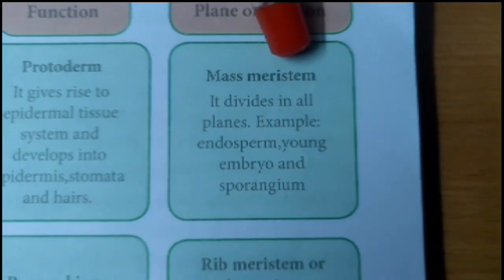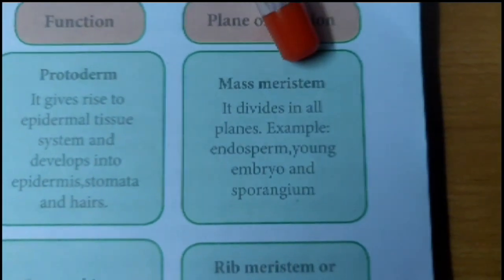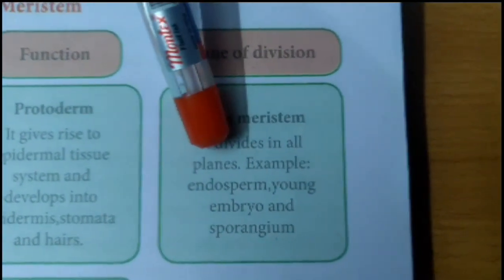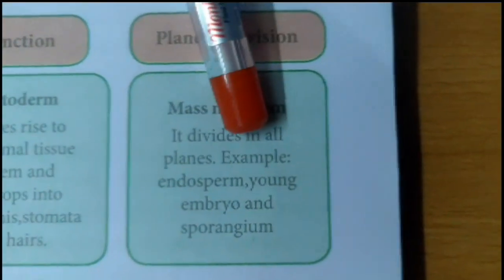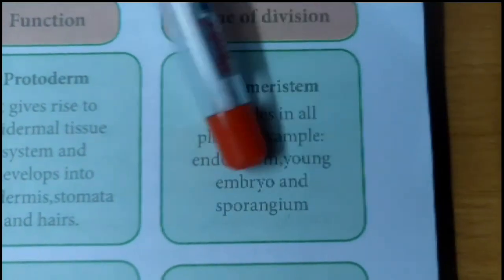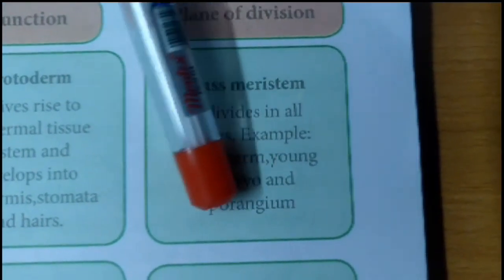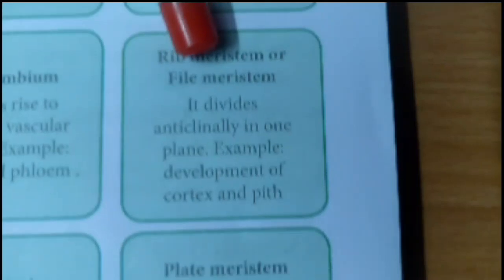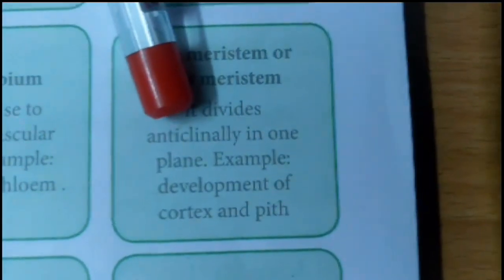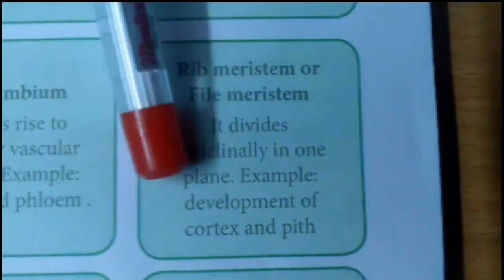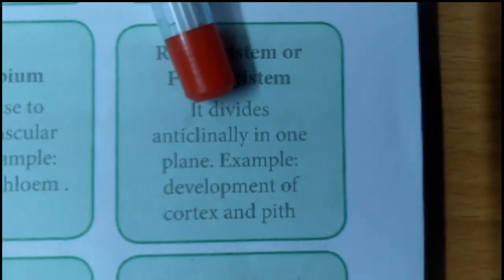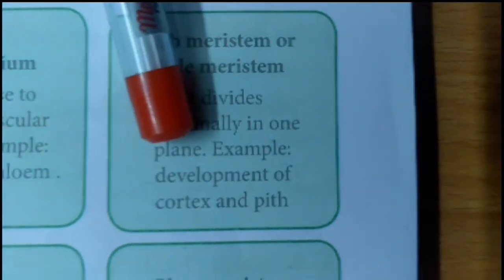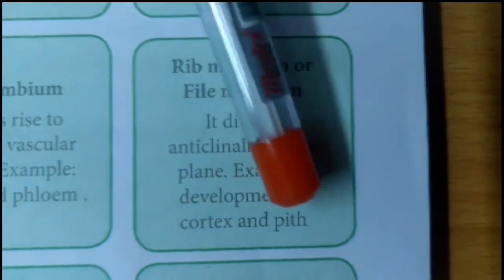Mass meristem means the cells divide in all planes, in perpendicular or parallel divisions. Example: endosperm, young embryo and sporangium. The rib meristem or file meristem divides anticlinally in one plane. Only anticlinal, that is, parallel division occurs in these cells. Example: development of cortex and pith.